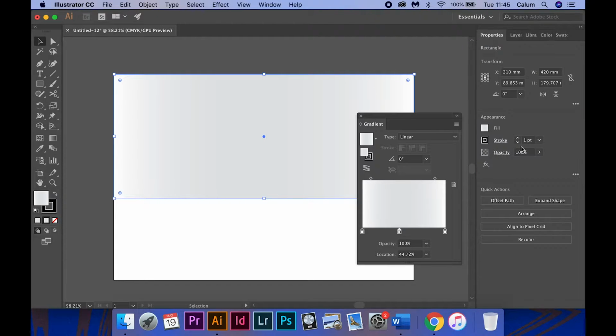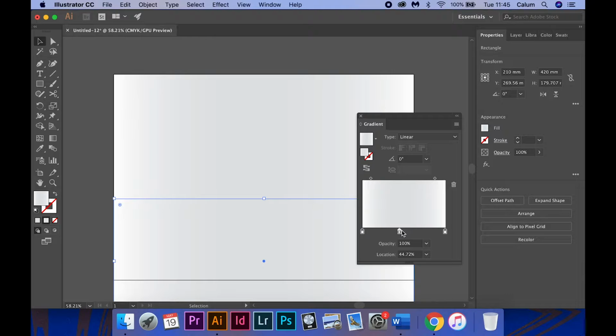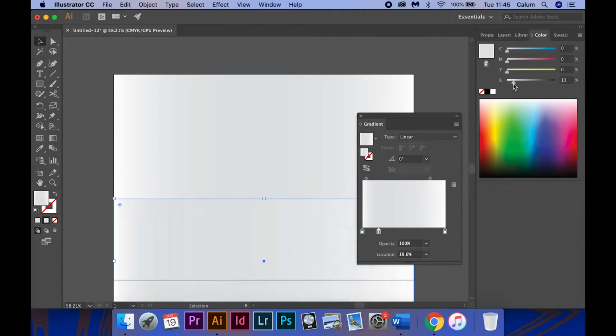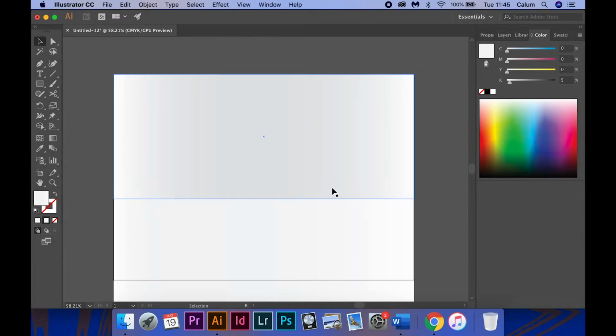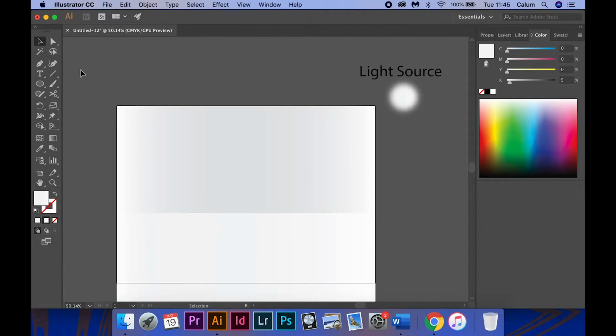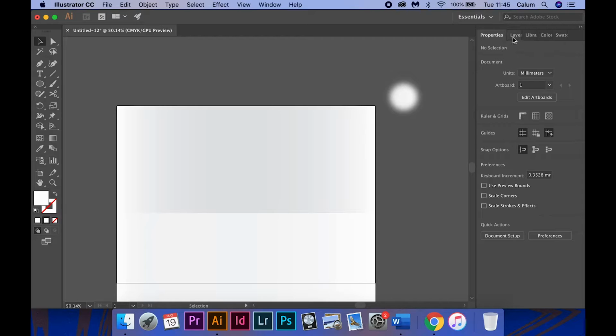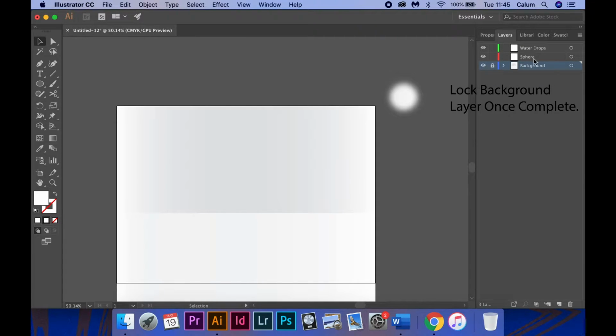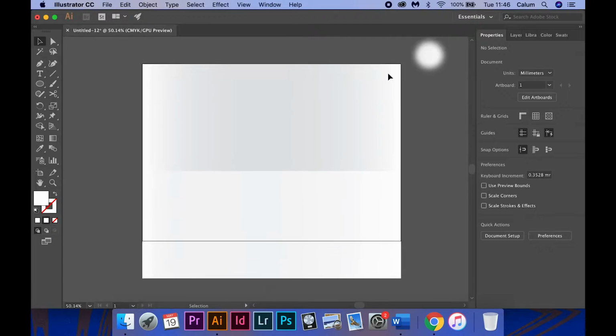I'm going to take away the stroke on the wall, and then I'm going to multiply it by pressing Alt and then dragging to create the floor. For the floor, I'm going to make it a little lighter. Here's my light source. I'm going to use this for reference when I create my sphere. Once the background is complete, I lock the layer and begin on the sphere.